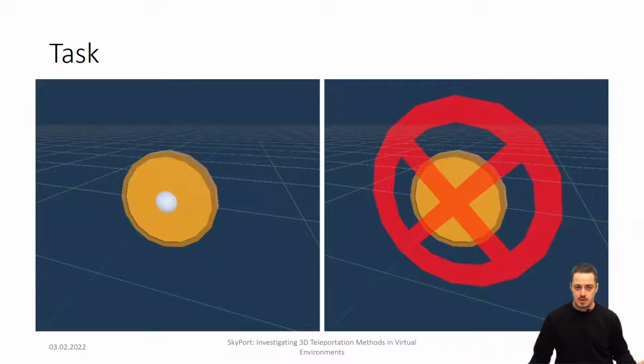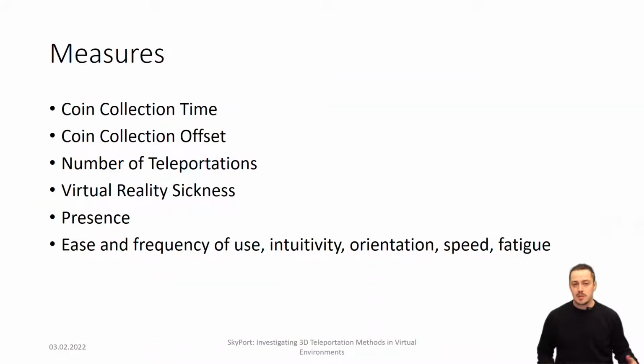active, here shown on the left, and a consequent one overlaid with a red cross, inactive, shown on the right. The coins were collected by pulling the trigger when holding the controller not further than 1 meter away from the active coin center. The maximum distance was set to avoid accidental triggering. The active coin center was marked as an inner white ball with a diameter of 10 centimeters to avoid misestimation of its exact position. To compare the proposed 3D teleportation methods in VR, we measured the following dependent variables.